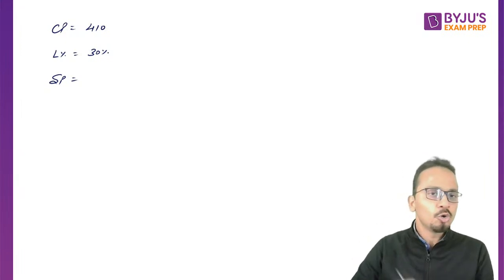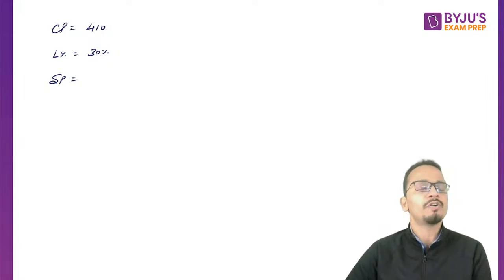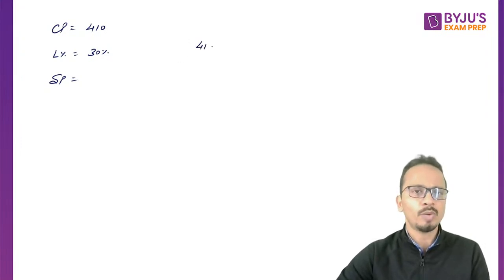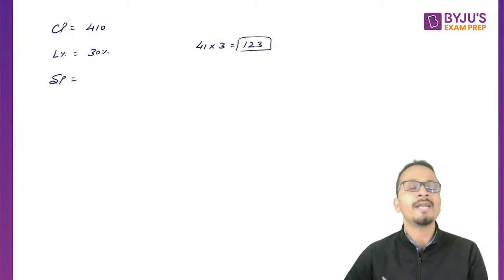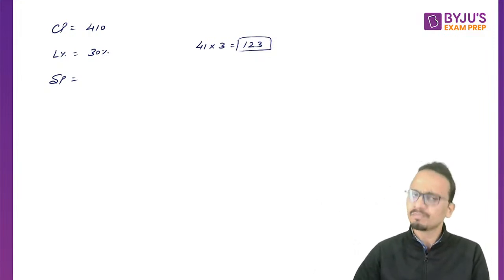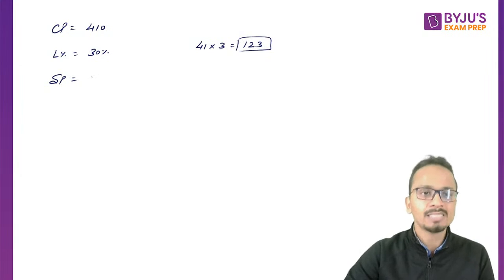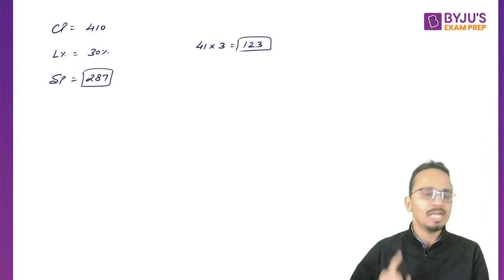Now the calculations should go in this manner. Loss of 30%. First of all, you'll have to calculate 30% of 410. 10% of 410 is 41 and 30% will be 41 multiplied by 3, that is 123. So I can say that there will be a loss of 123 rupees. Now loss will be subtracted from cost price, so 410 minus 123, and the answer will come out to be 287. Everything should be done orally in such questions.